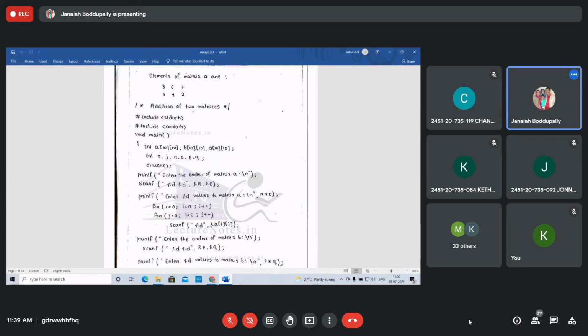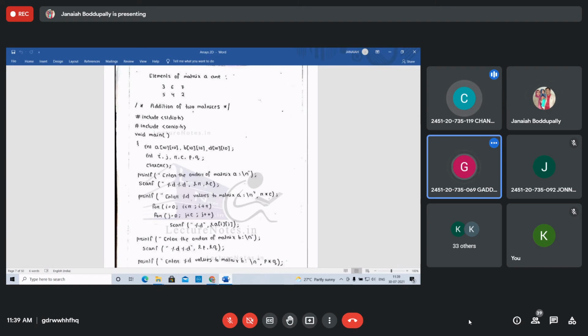Next, addition of 2 matrices. How to read the elements, how to display the elements of 2 matrices, and I will explain this program clearly. Again, R1 C1, R2 C2. R1 C1 are the rows and columns of the first matrix. R2 C2 are the rows and columns of the second matrix. When is addition of 2 matrices possible? Any one of you?